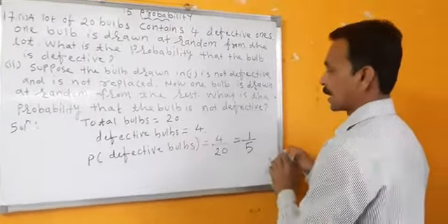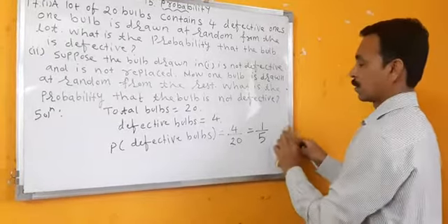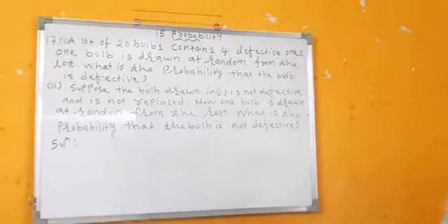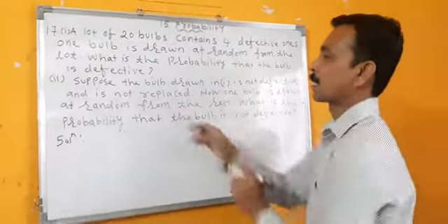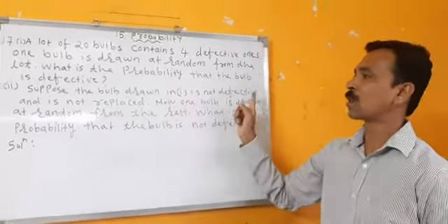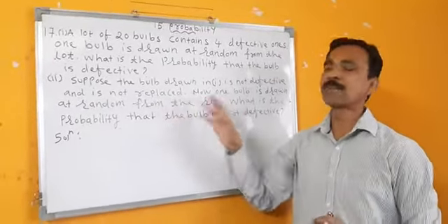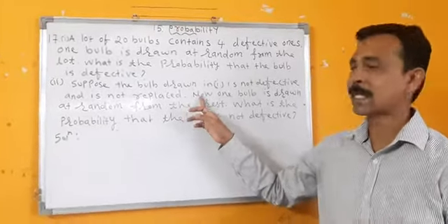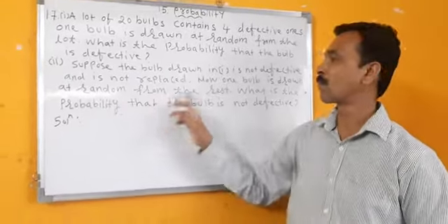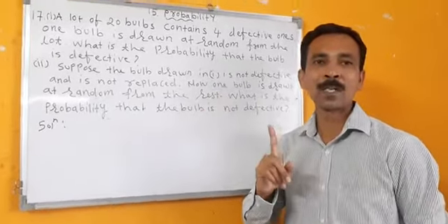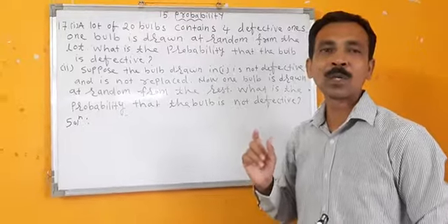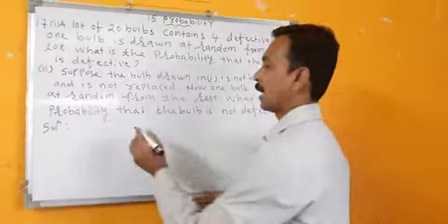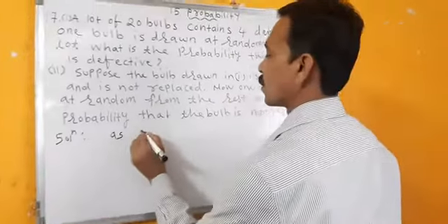Now we go to the second bit. Is the first bit understood? I'll rub this and then go for the second bit. Now what does the second bit say? Suppose the bulb drawn in 1 is not defective and is not replaced. But now they are saying one bulb is drawn at random from the rest. That means the total number of bulbs left will be 19, because total bulbs are 20.